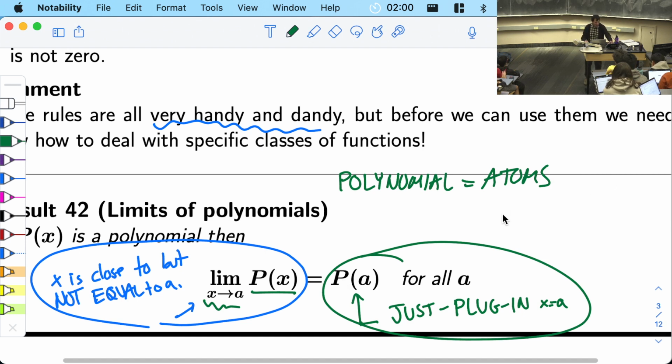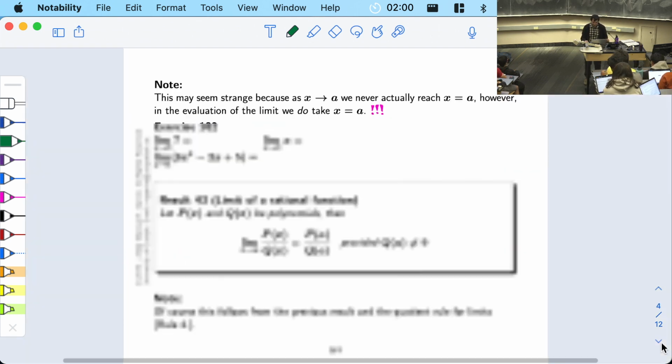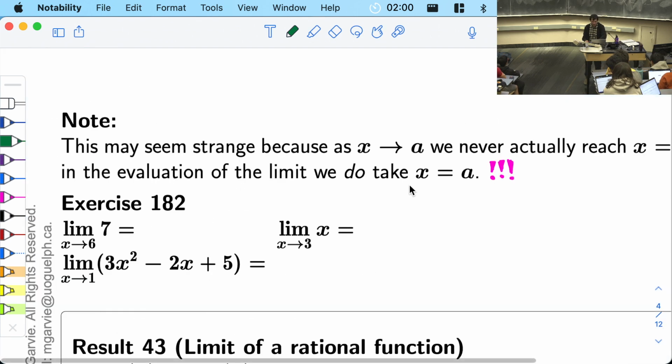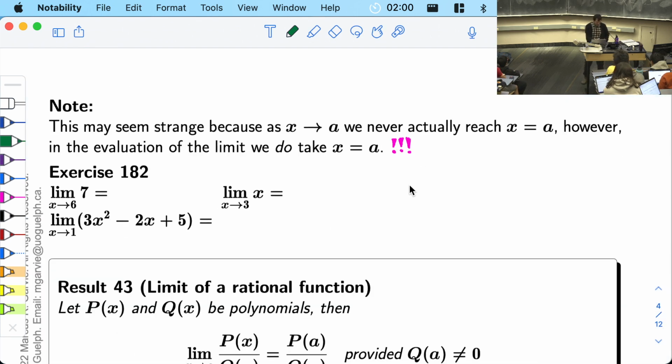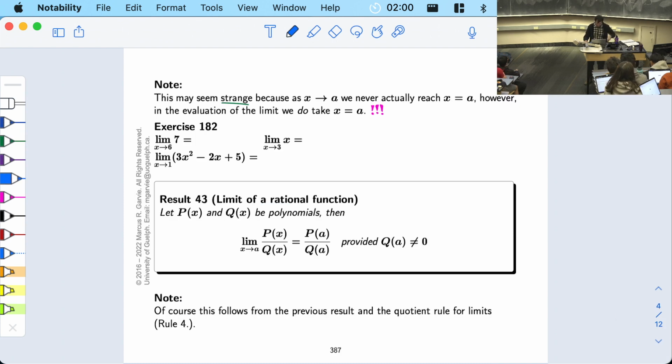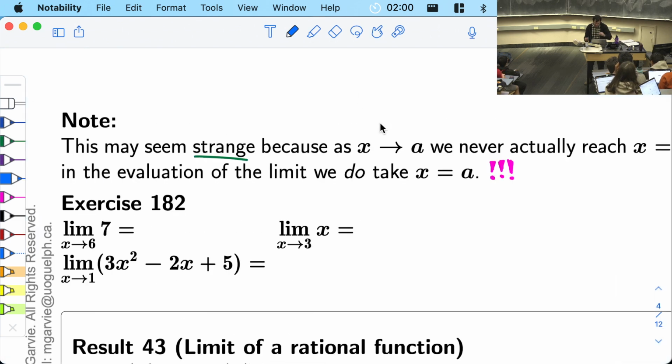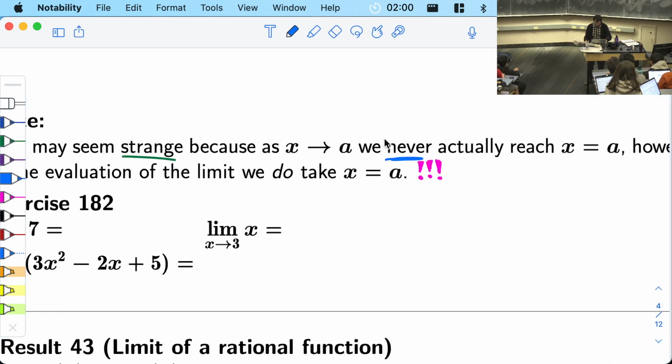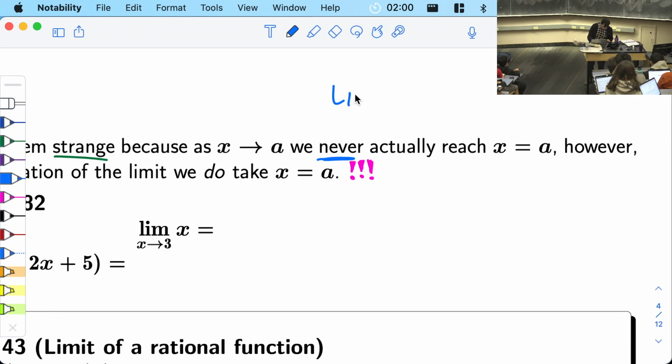And I will say, there's a little note on the next page trying to tell you how weird this is. This may seem strange because as x goes to a, we never actually reach x equals a, right? The whole left-hand side over here, I made a big deal about this. X is not equal to a, right? So for a limit, x is not equal to a. We never actually reach x equals a. Limits do not reach x equals a. That's what this is saying.